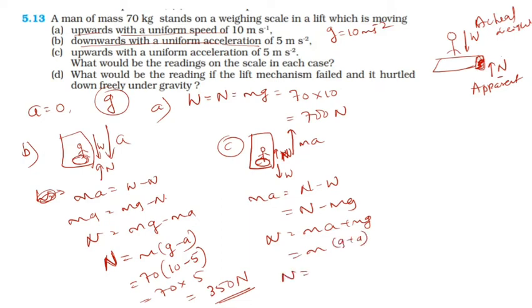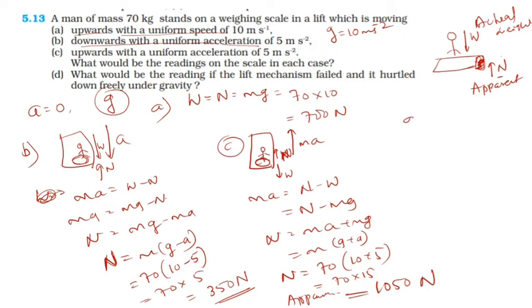So the normal reaction is nothing but the apparent weight. So g is 10 and this is 5, so 70 into 15. You get the answer 70 into 15, it is 1050. This is 1050 Newton. So this is called the apparent weight shown by the machine when the lift is moving up.